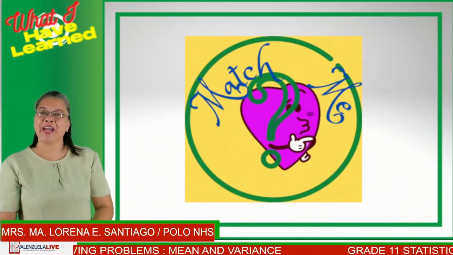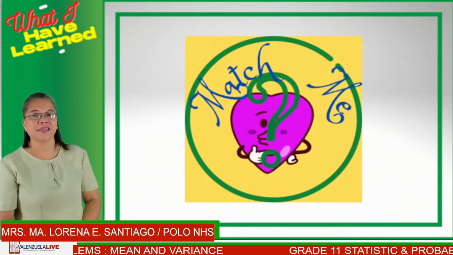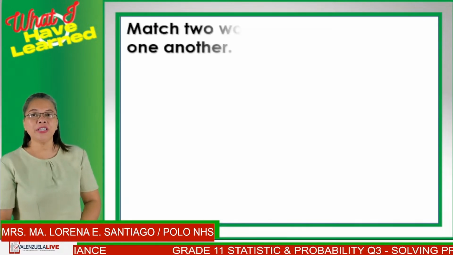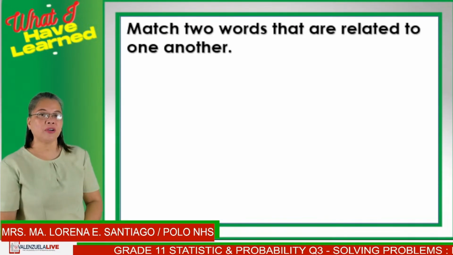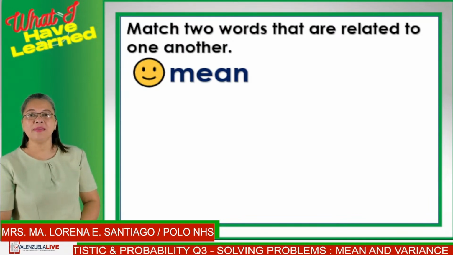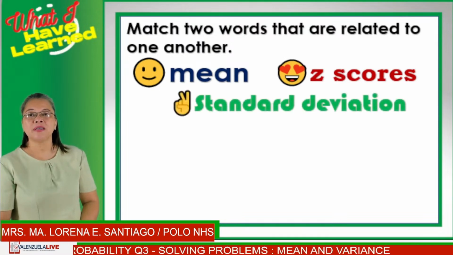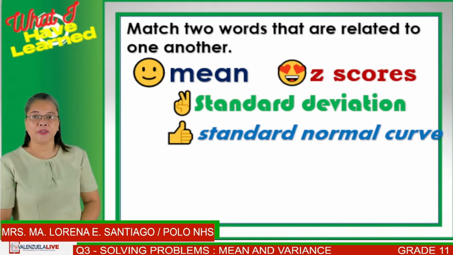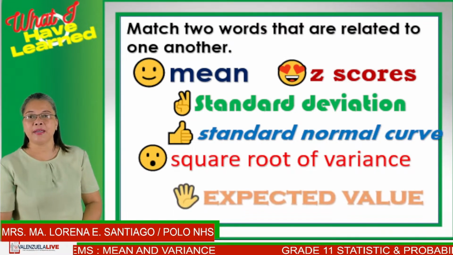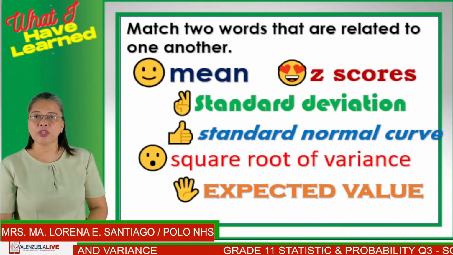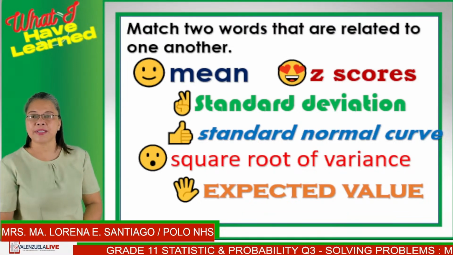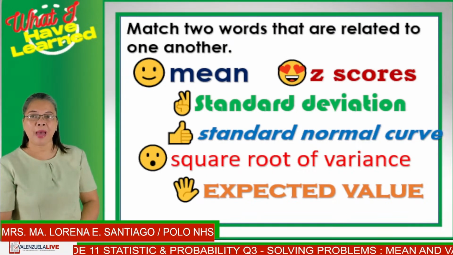So let us now find out what you have learned today. This activity will be called Match Me. All you need to do is match 2 words that are related to one another. These words are mean, z-scores, standard deviation, standard normal curve, the square root of variance, and expected value. So which 2 words do you think are related to one another? I'll give you 10 seconds to guess the first match.